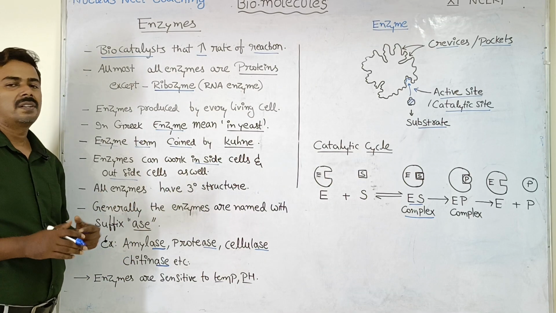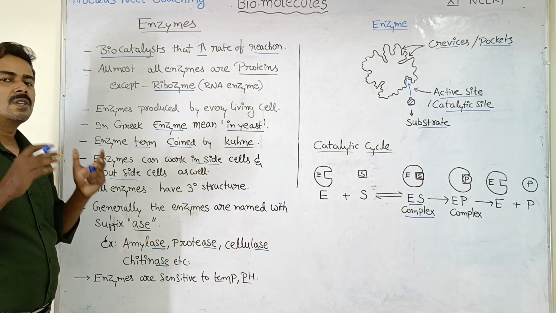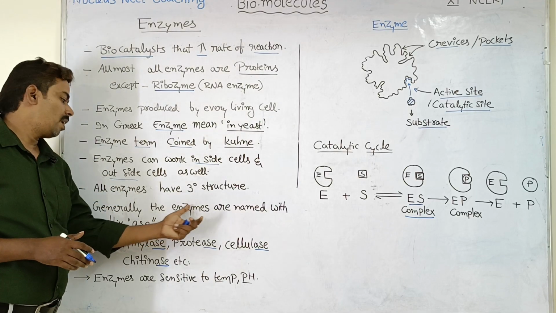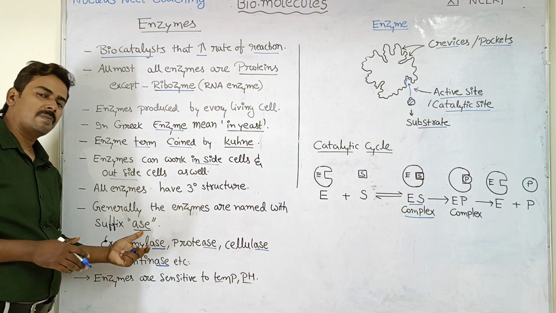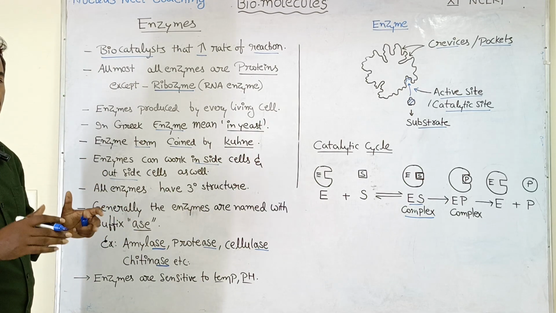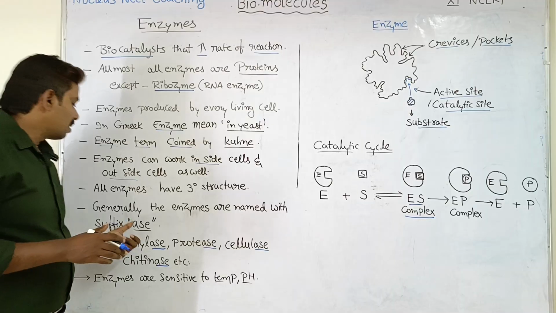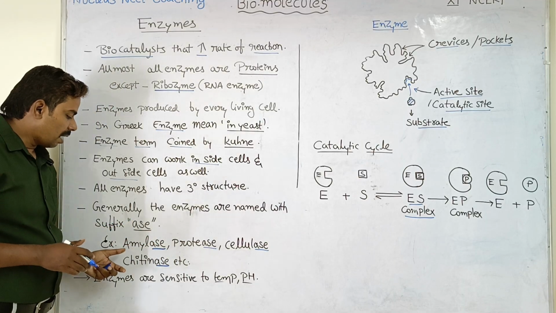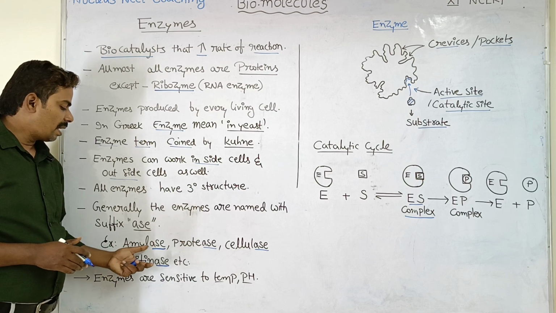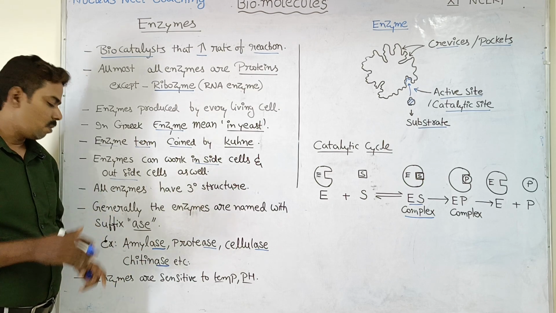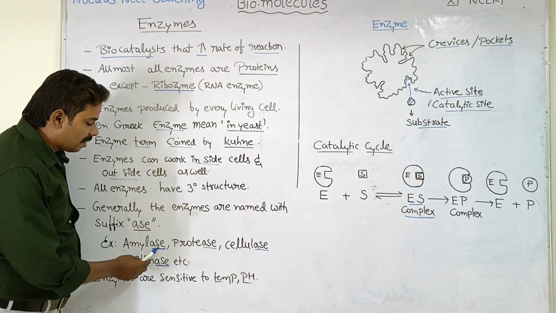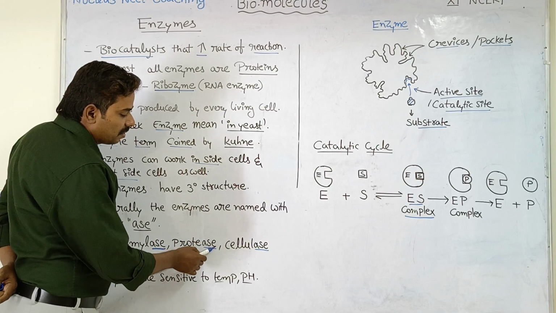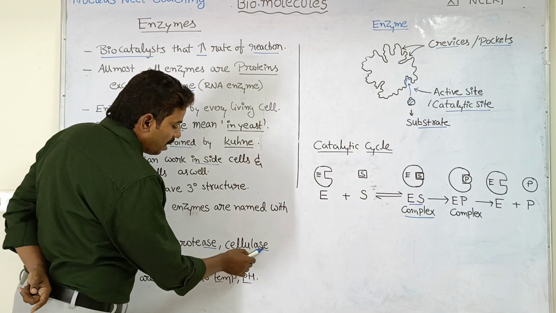All the enzymes have tertiary structure. All the enzymes show their catalytic activity in their tertiary structure, and generally the enzymes are named with the suffix ase. So in the name of most enzymes, there is a suffix ase at the end of the enzyme name. Example, amylase. Amylase is an enzyme which will break down starch into glucose. What is the suffix? ASE, ase. Protease, another example. Protease also ends with ase. Cellulase is another enzyme, ends with ase.